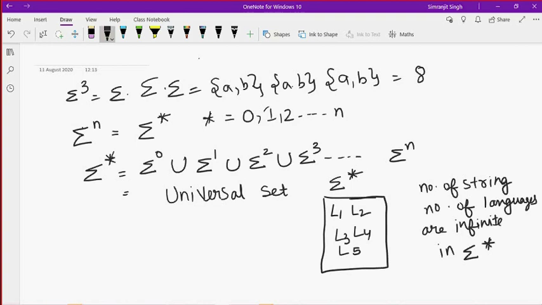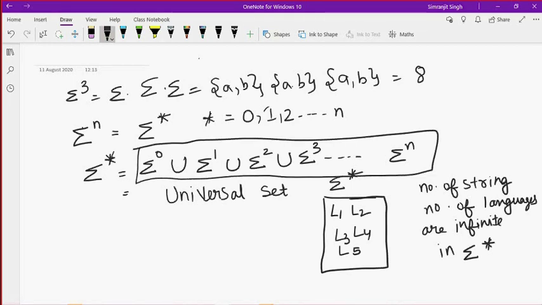Why is it infinite? Because this star can be anything. If I am considering all the possible values of this star, I cannot put it on a pen and paper, because this problem is very vast. It cannot be done by a human or by any kind of computer. But if I say you have to find a pattern that contains a string of length 2 inside this sigma star, you can do it.